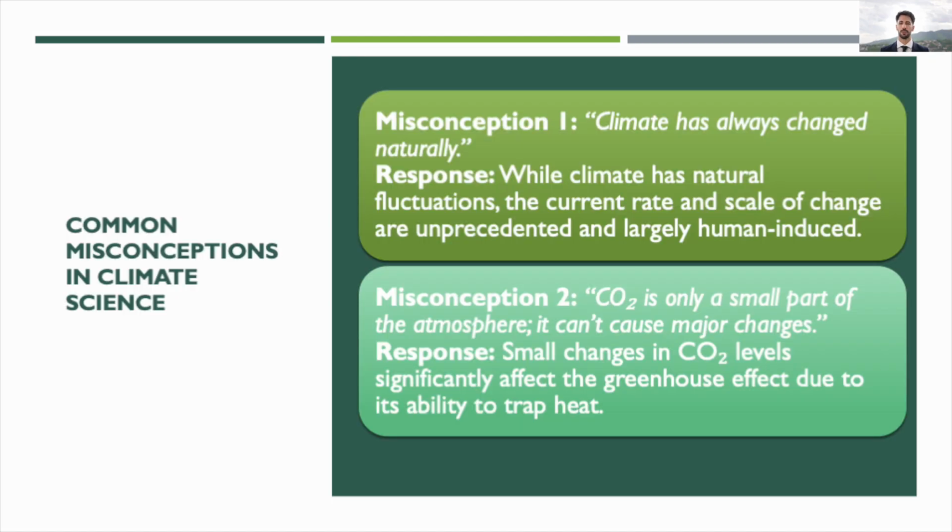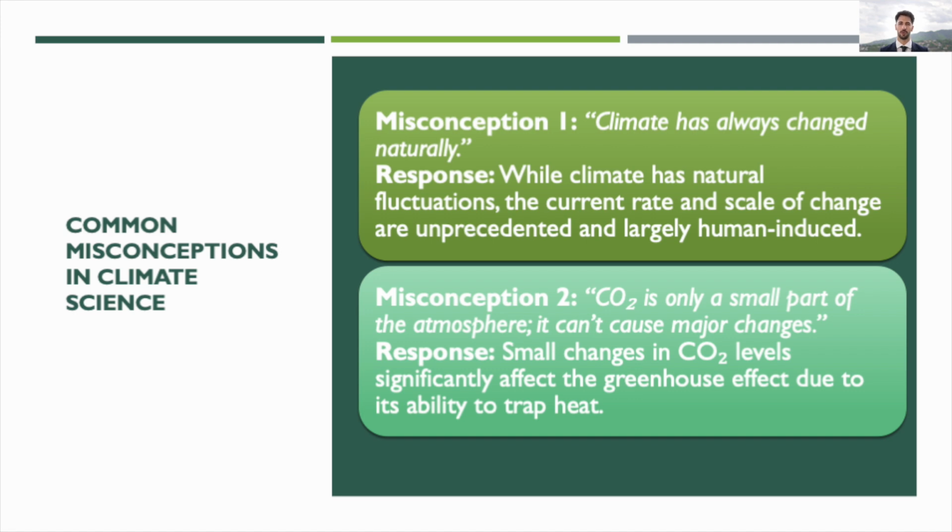Common misconceptions in climate science. Let's clear up some common misconceptions that often appear in climate discussions. 1. Climate has always changed naturally. While natural fluctuations occur, the current rate of change is due to human activity. 2. CO2 is just a small part of the atmosphere, so it can't be that harmful.